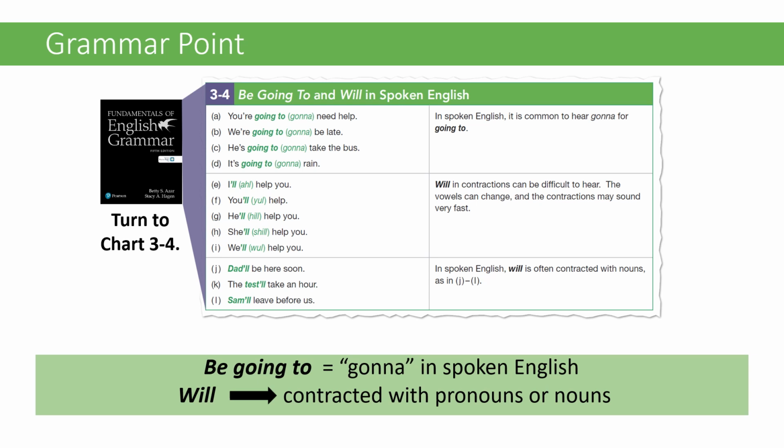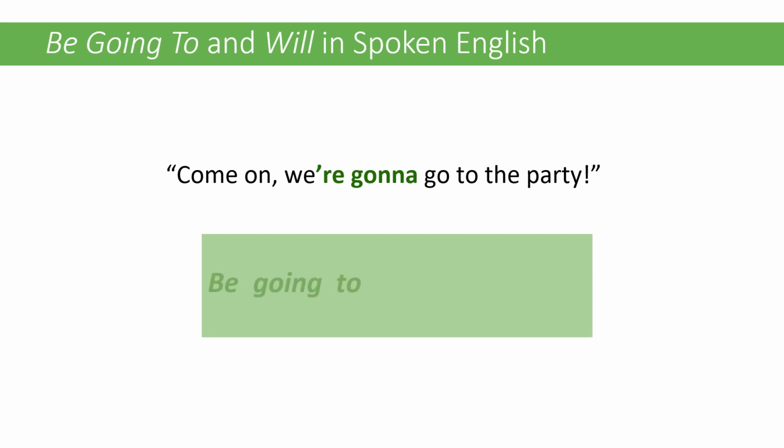The important thing is that spoken English is really not appropriate sometimes for written English, especially formal academic English. So even though the pronunciation is going to be gonna, we never write it down in formal writing.